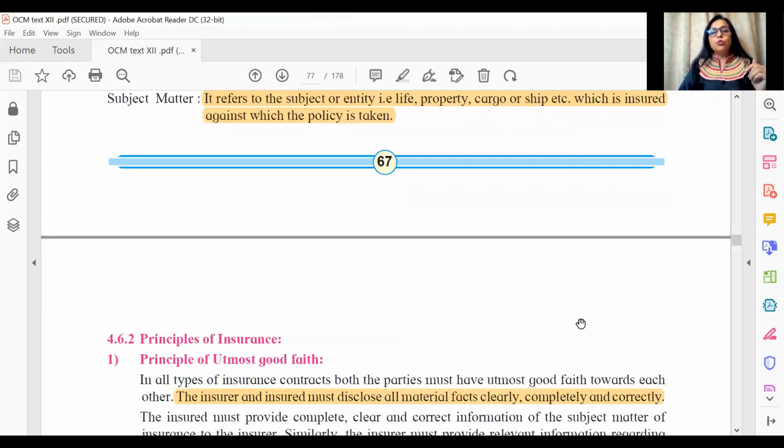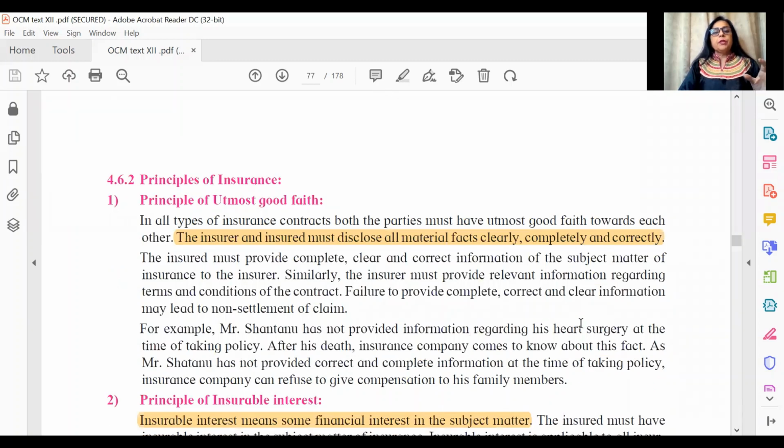Moving ahead, we go to page number 68. The very important topic of principles of insurance. I would really like to draw your attention that this is one of the 8-mark long answers that we expect, since this chapter has a long answer for sure in the question paper. Since this chapter carries 27 marks, you're definitely getting the first question, number 8. First question is from this chapter.